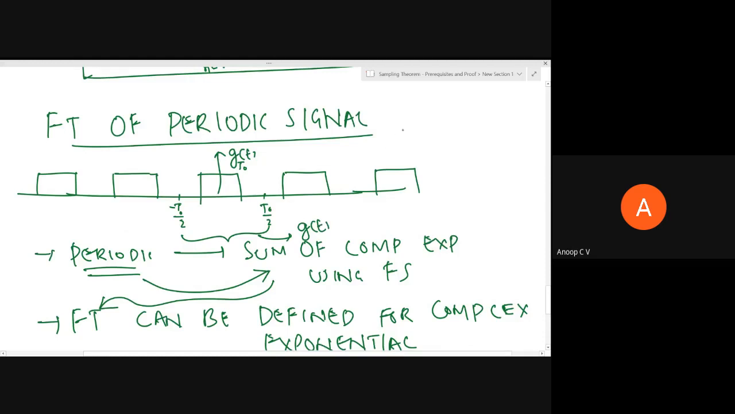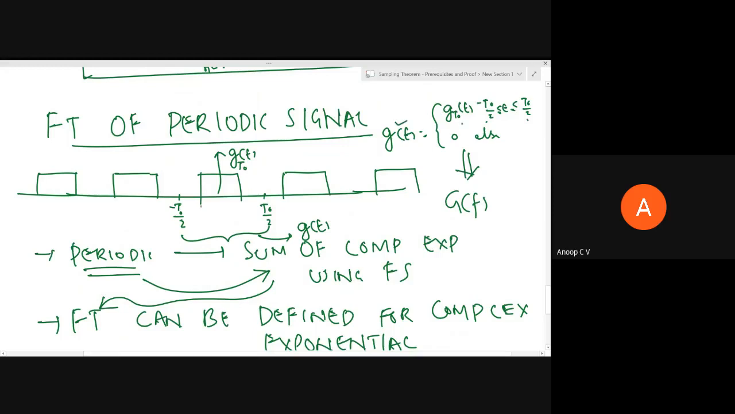If I'm calling that rectangular pulse as g, maybe I'll write mathematically, g is equal to gt0 of t for minus t naught by 2 less than or equal to t less than or equal to plus t naught by 2, and 0 elsewhere. That becomes a finite energy signal. A single rectangular pulse becomes a finite energy signal, and we can directly find its Fourier transform. The Fourier transform of this will be G of f. So from minus t naught by 2 to plus t naught by 2, I can represent this as g of t.